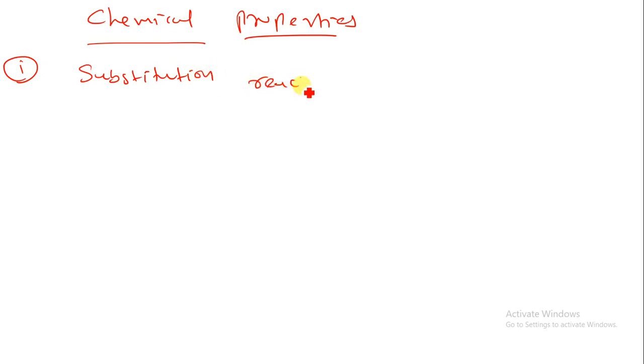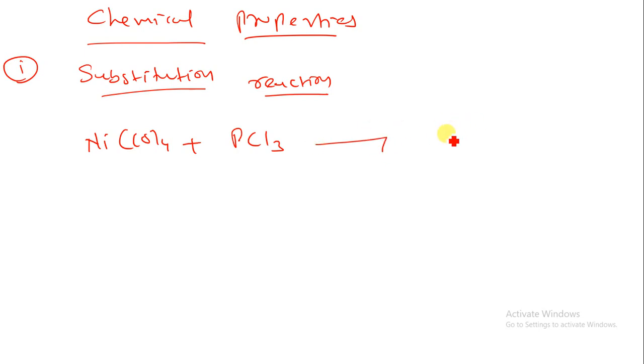What is a substitution reaction? Suppose we have NiCO4 reacting with PCl3. Cl replaces the CO group, and the CO is removed from the reacting material, so that is known as a substitution reaction.